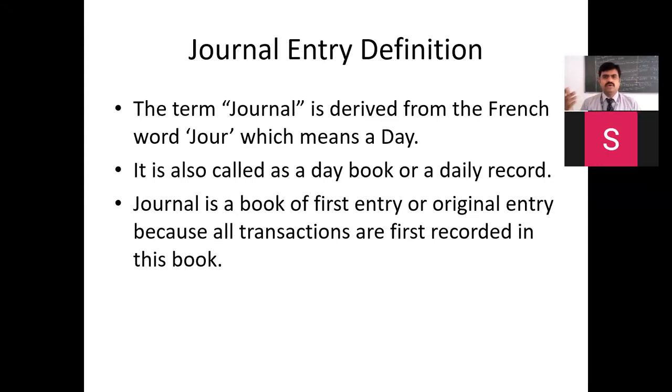So journal is a book of first entry or a virginal entry. It is called a virginal entry because it is the first book where the transaction gets recorded. All transactions are first recorded in this particular book, the journal book. Is it clear? That is why it is called the first entry or the virginal entry record of business transactions.